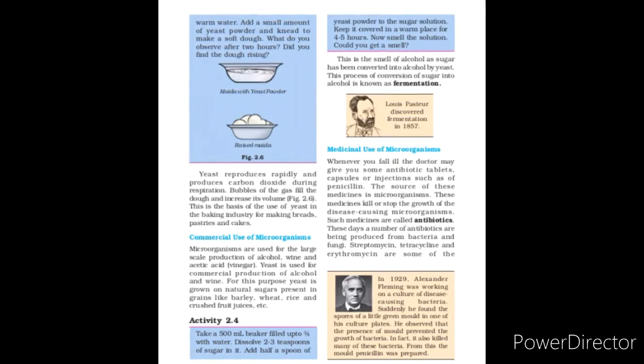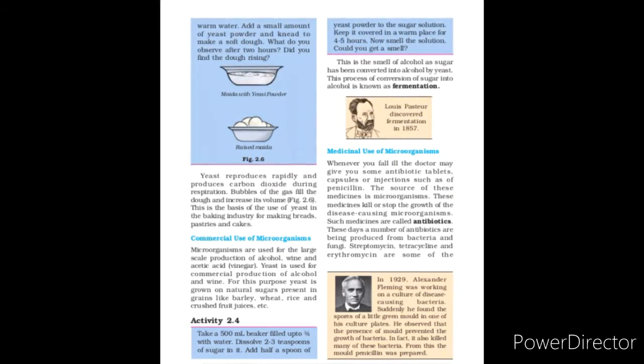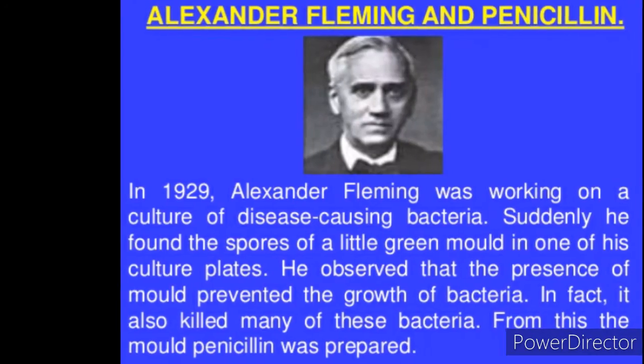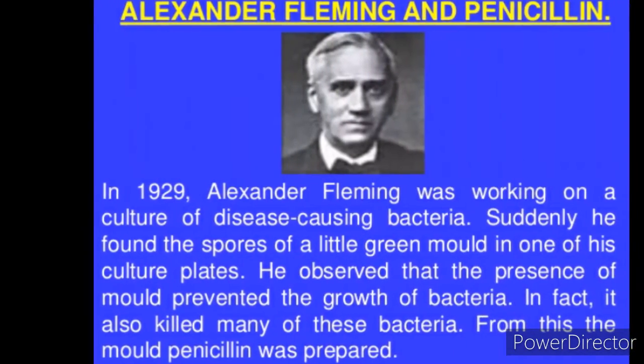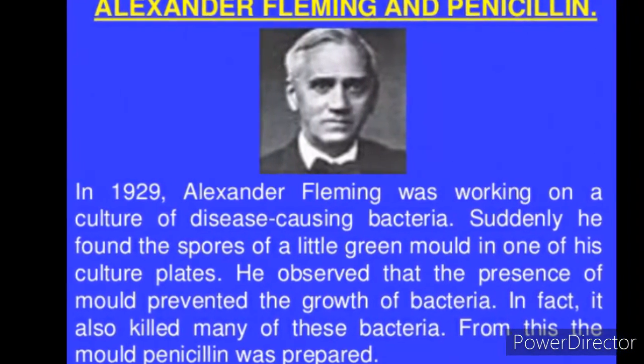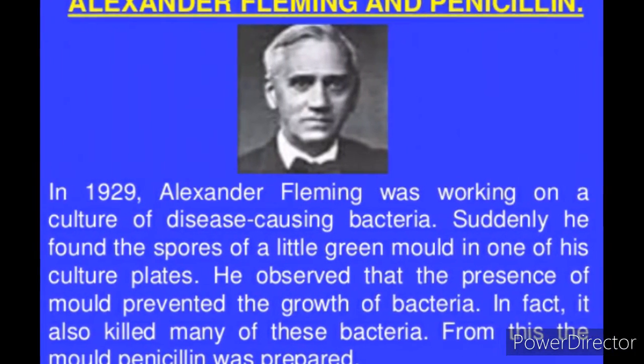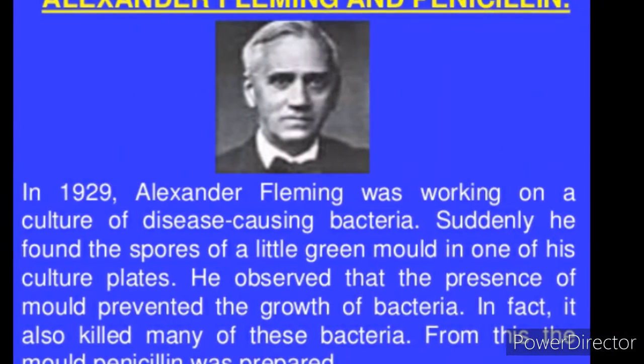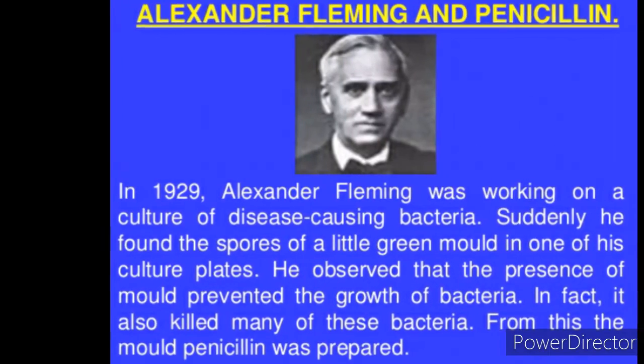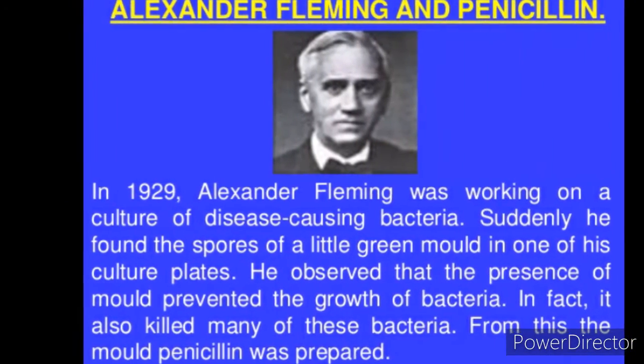In 1929, Alexander Fleming was working on a culture of disease causing bacteria. Suddenly, he found spores of a little green mold in one of his culture plates. He observed that the presence of mold prevented the growth of bacteria. In fact, it also killed many of these bacteria. From this, the mold penicillin was prepared.